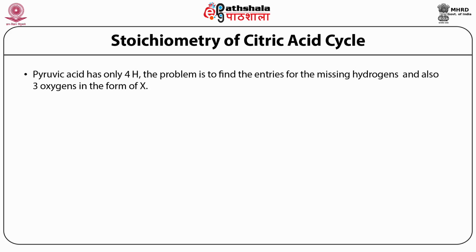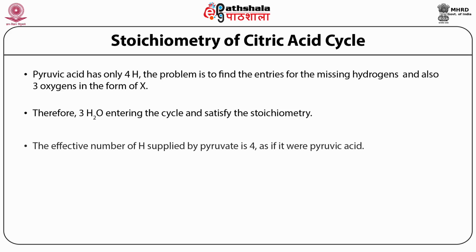The problem is to find the entries for the missing hydrogens. Therefore, 3 waters enter the cycle, satisfying the stoichiometry. The effective number of hydrogens supplied by pyruvate is 4, as if it were pyruvic acid.